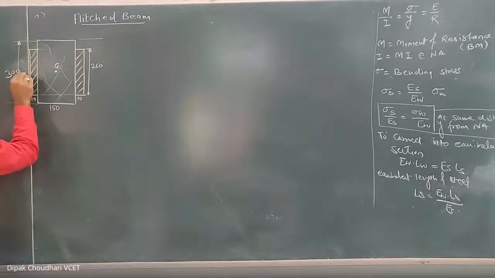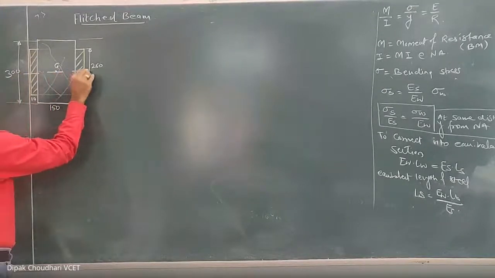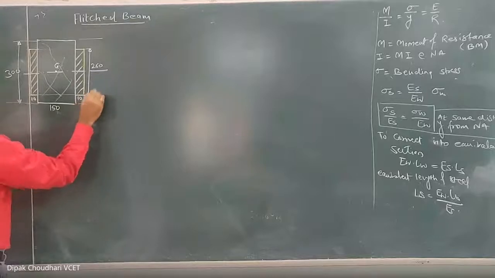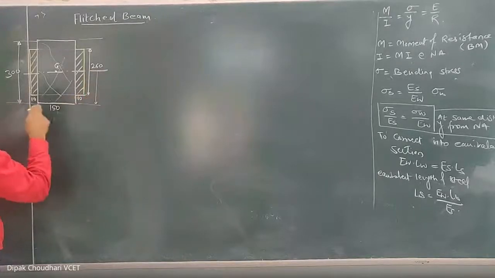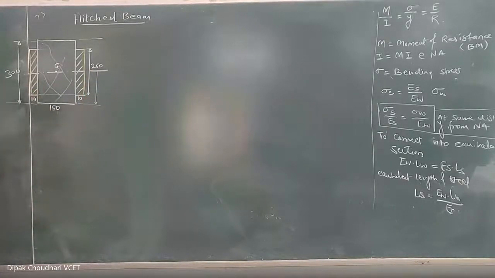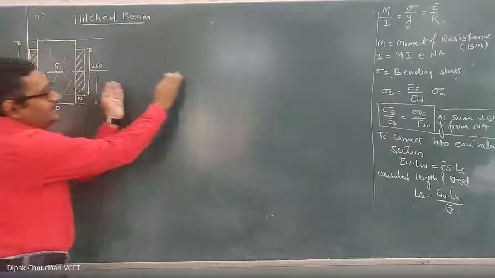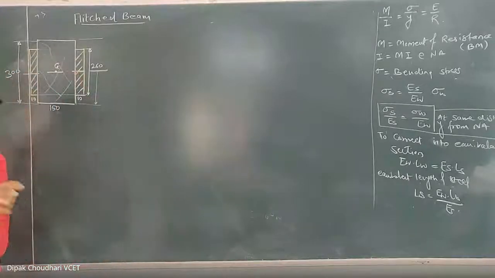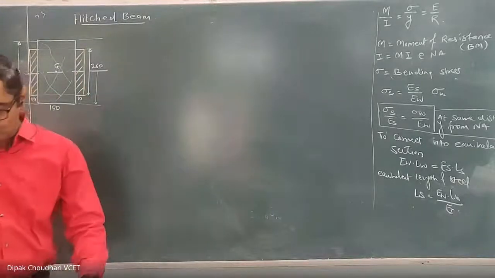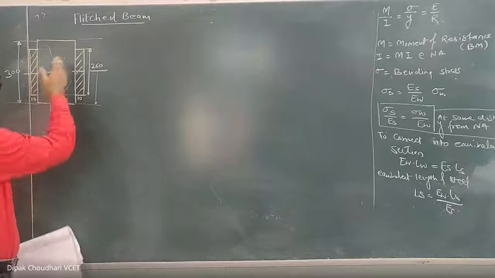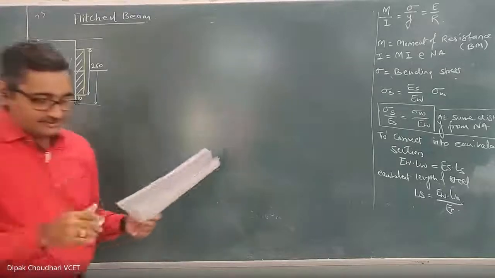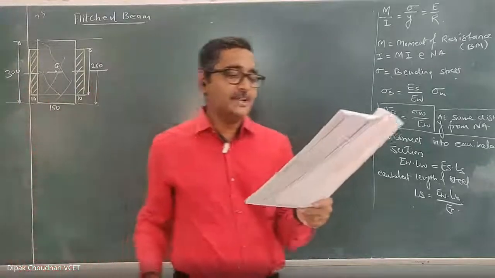So this is the mass center, at a distance of 150 millimeter from the base. The same position remains even if you convert it into an equivalent section. So let's read the question. In this one, there is no need to calculate the y bar; directly you can write it because of symmetry.